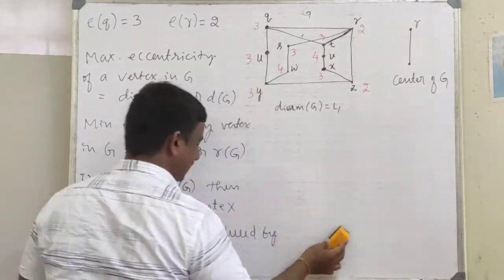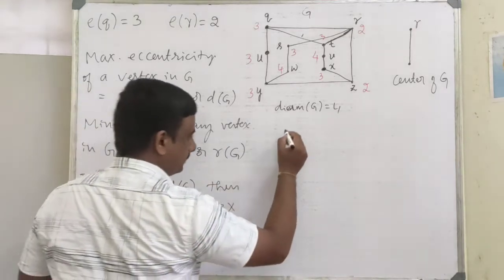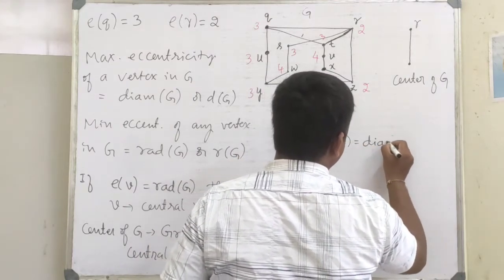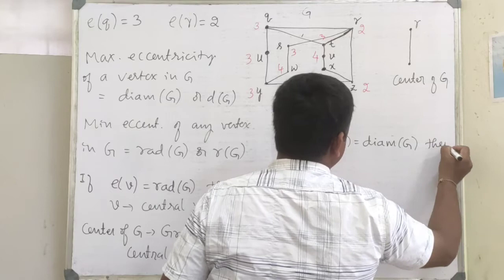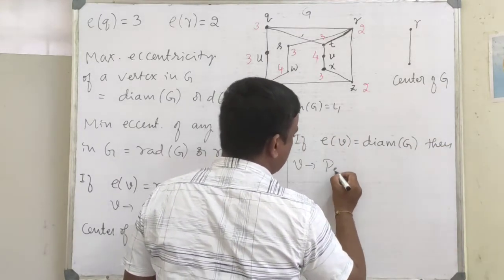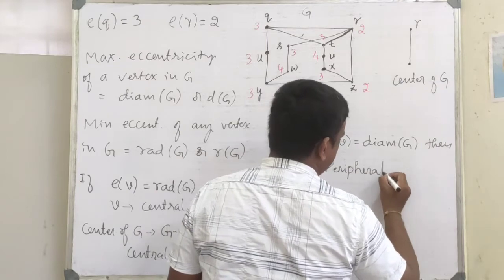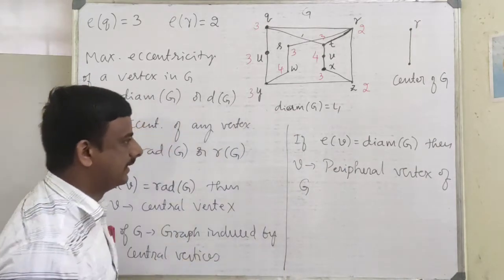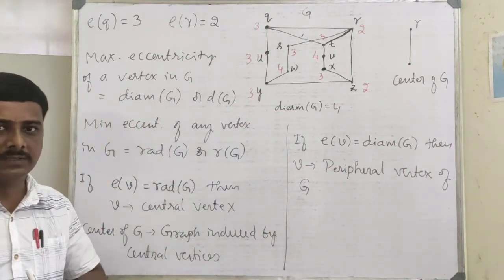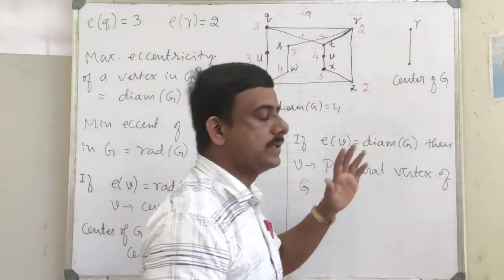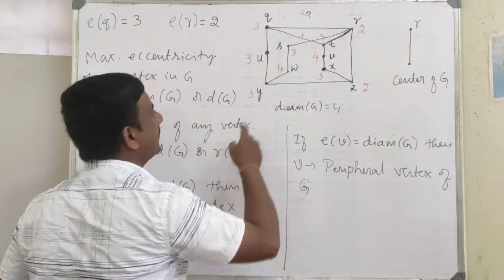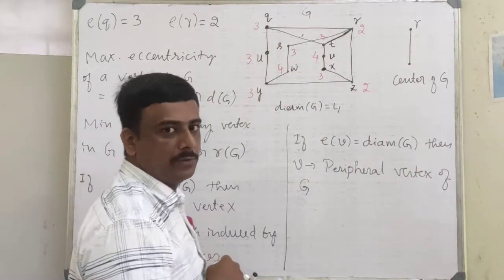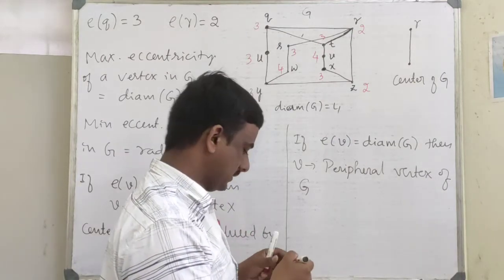Now, if eccentricity of V is equal to diameter of G, then V is called peripheral vertex of G. V is called peripheral vertex of G if the eccentricity of V is same as the diameter of G. Now in this graph, W and V are peripheral vertices.